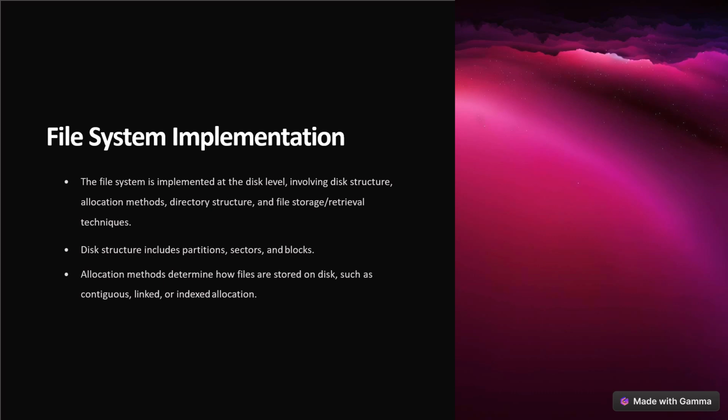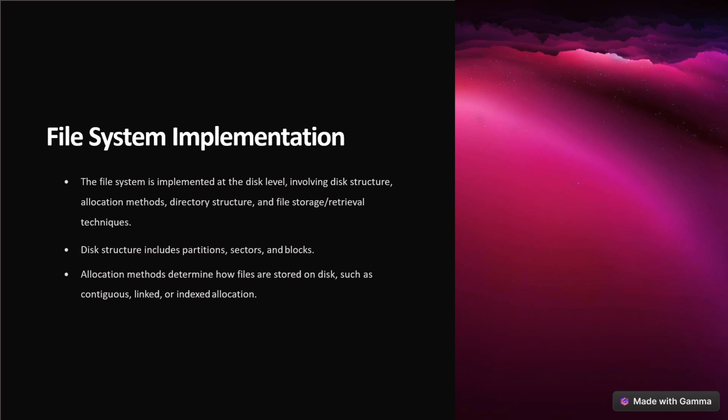It is called boot block in Unix, and in NTFS it is called partition boot sector. Next one is volume control block. Volume control block contains all the information regarding that volume, such as number of blocks and size of each block, and the partition table, pointers to free blocks and free FCB blocks.